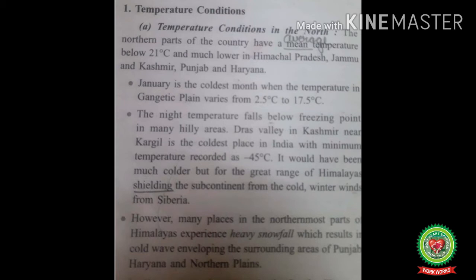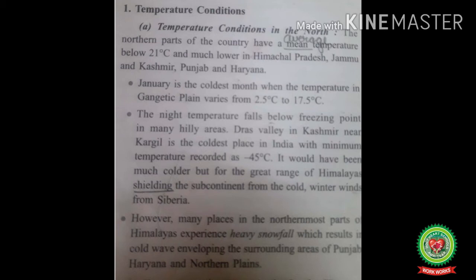The night temperature falls below freezing point in many hilly areas. This is because of their altitude. Dras Valley in Kashmir near Kargil is the coldest place in India, with a minimum temperature recorded of minus 45 degrees Celsius. This also we have seen with the help of a map. It would have been much colder but for the great range of the Himalayas shielding, shielding means protecting, the subcontinent from the cold winter winds from Siberia. This factor also we have already discussed.